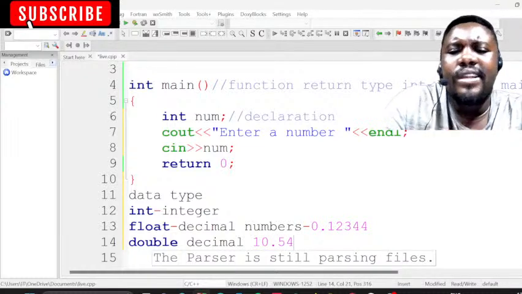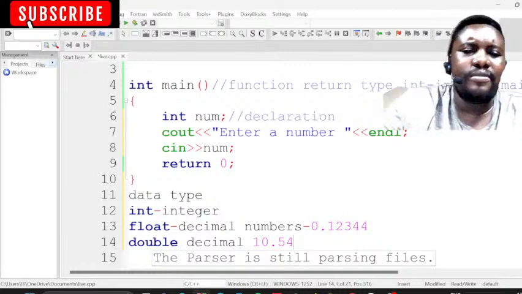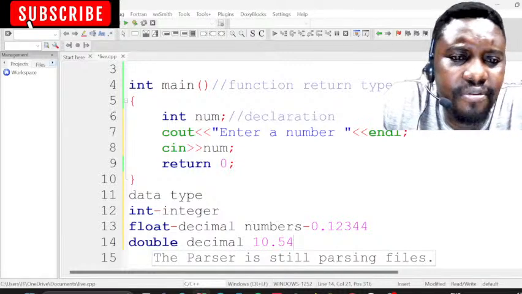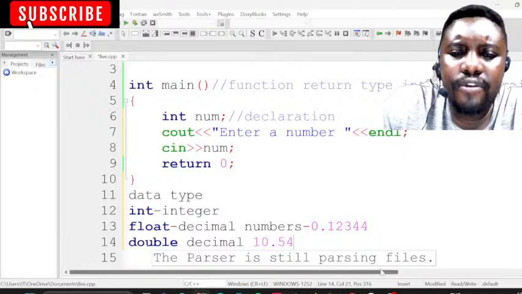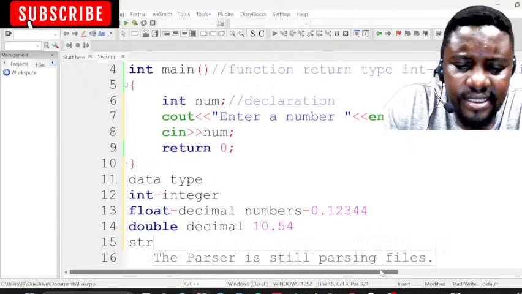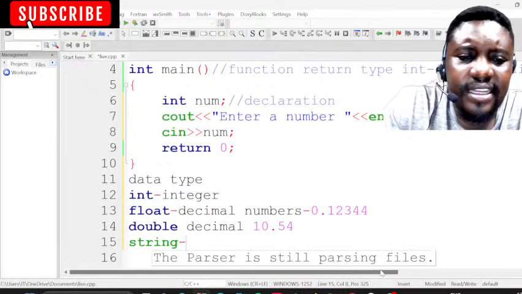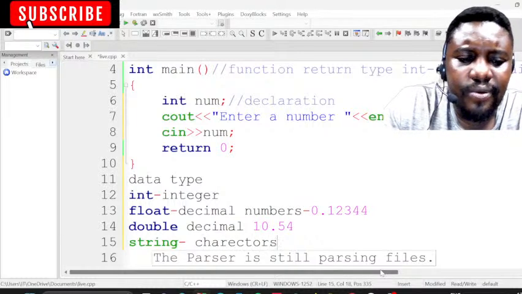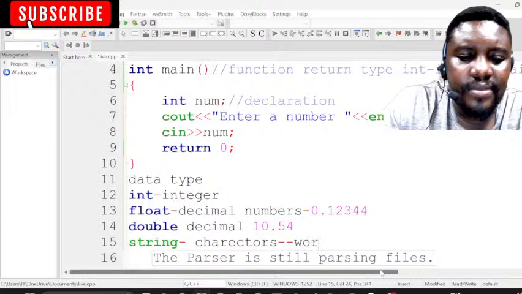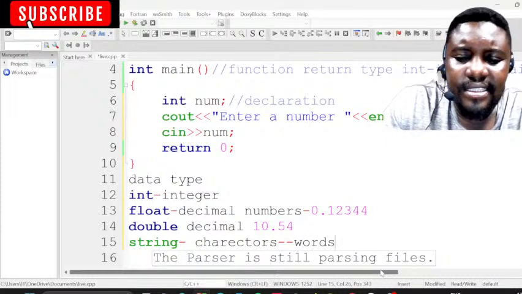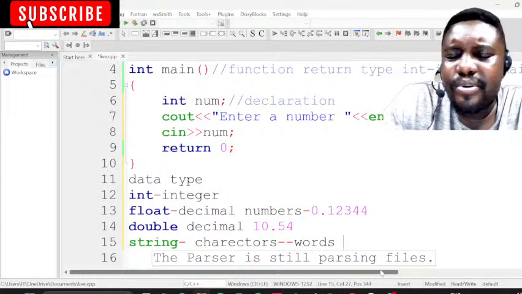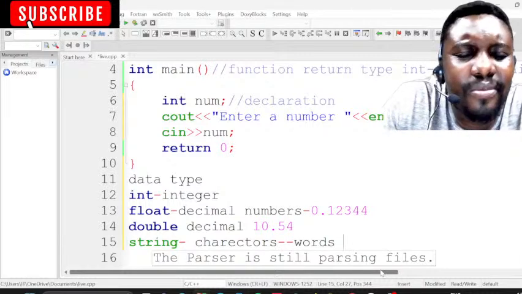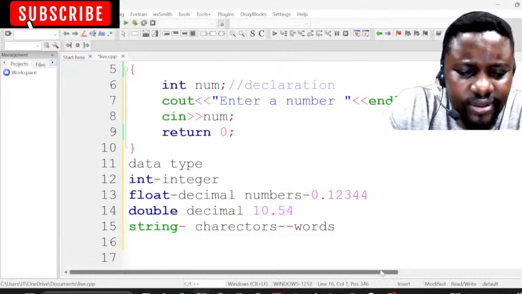I normally use it when I'm dealing with questions based on money, for float, for double, but you can also stick to float. So we have a string. These are data types. Remember, string is to work with characters. We mean words. I want to write a program that asks a user to enter a name. We can use a string.